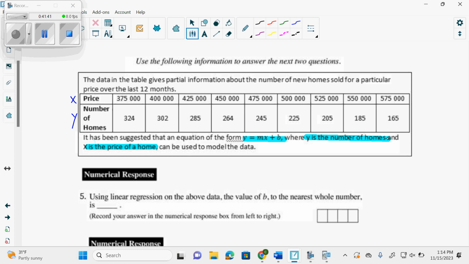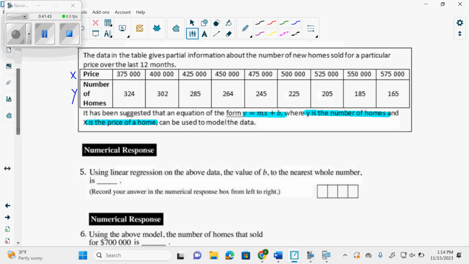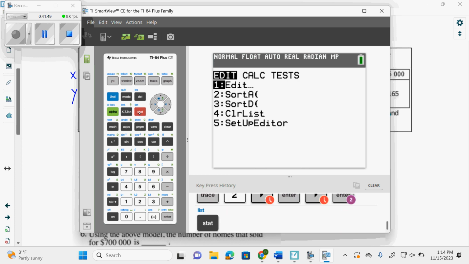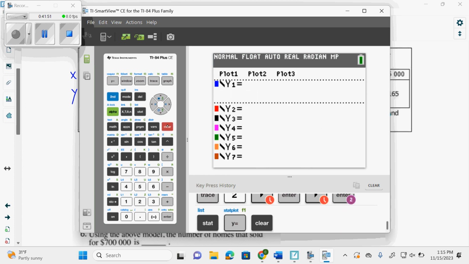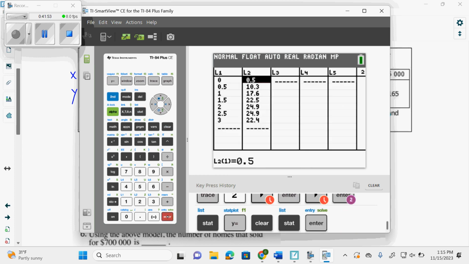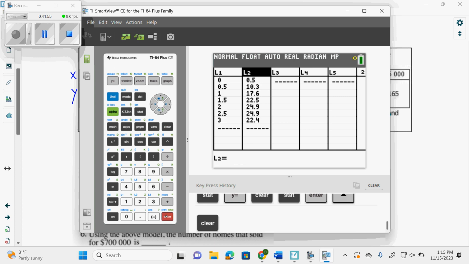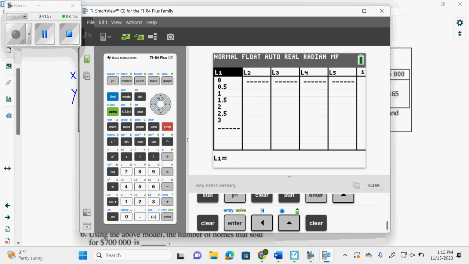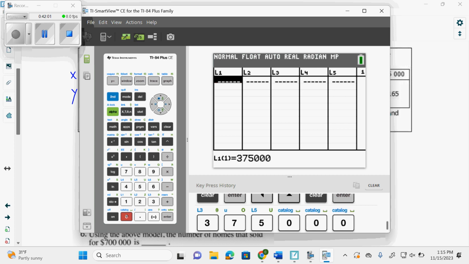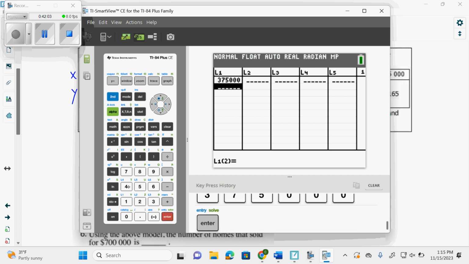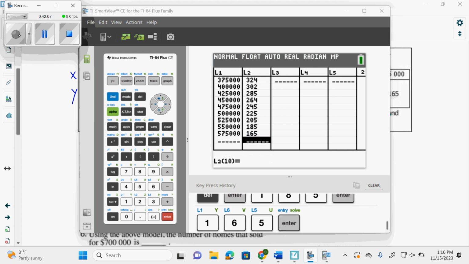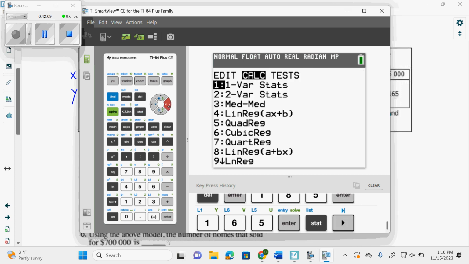Like, read. Okay. So using a linear regression, the data above, the value of B. So we go to Y equals, clear it. We go to stat, we go to edit. We put in some big numbers. And we get 375,000, 400,000. So we go stat, calc, linear, which is 4.